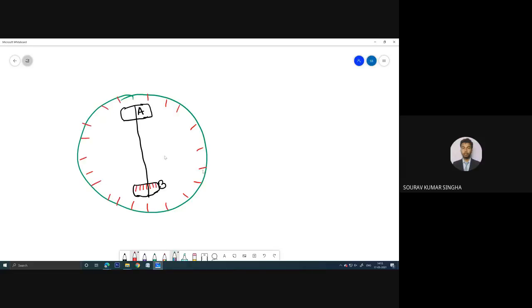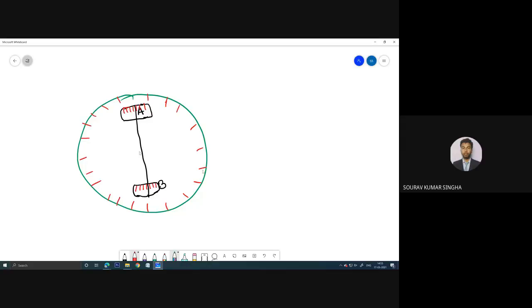Now remember, this main scale, let me show once again. The main scale is connected through vernier A, and the other scale, the lower plate, is connected through vernier B. Let me explain once again, let us complete the drawing first. What I am saying is this is the main scale and this is the vernier scale.